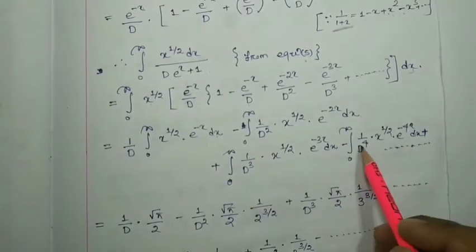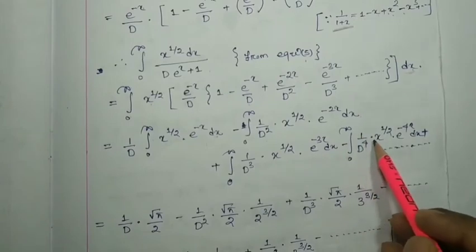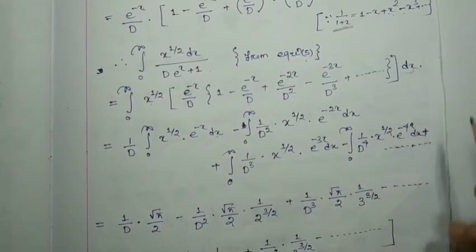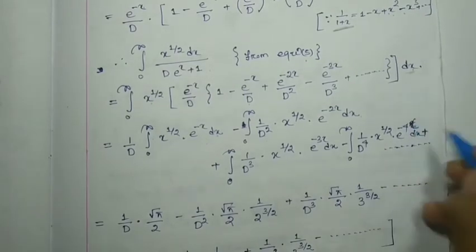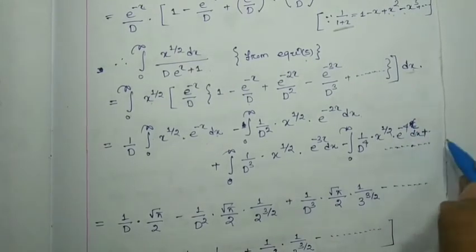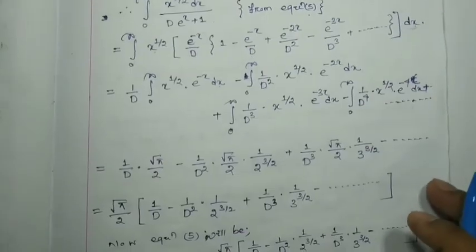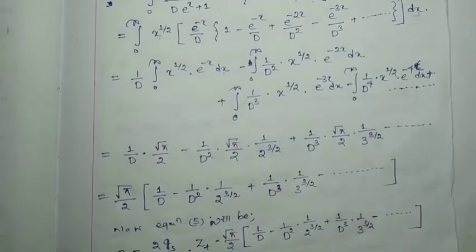The next term will be 0 to infinity 1 by d to the 4 into x to the 1 by 2, e to the minus 4x dx, and plus so on. Other terms can be considered, but enough up to this much.